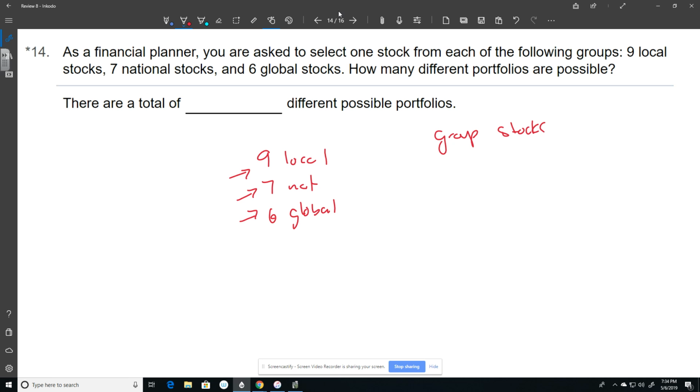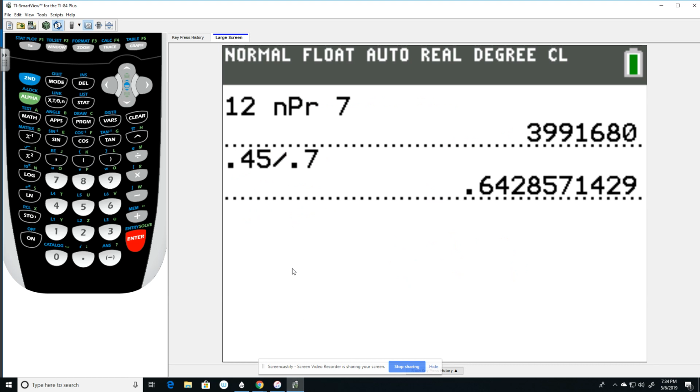So this one's a counting one, but it's a simple fundamental counting principle question. Because I'm picking 3 stocks. One of them has to be local. I've got 9 to pick out of. The second group has to be a national stock, and I'm picking 7 of those. And the third is global stock, and I'm picking 6. So I have 9 to choose from, then 7, then 6. So all I have to do is multiply 9 times 7 times 6.